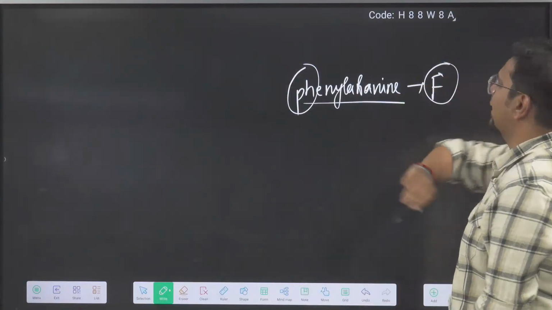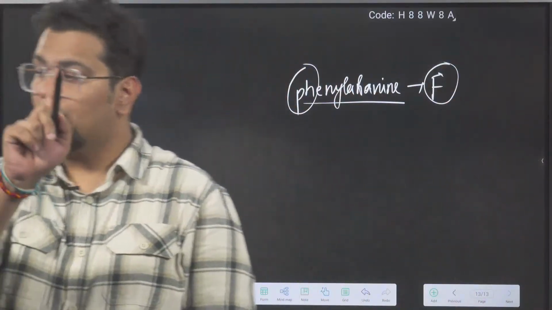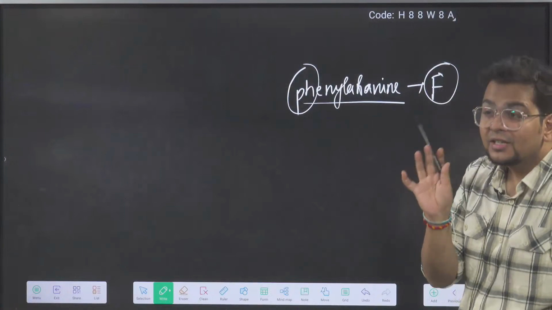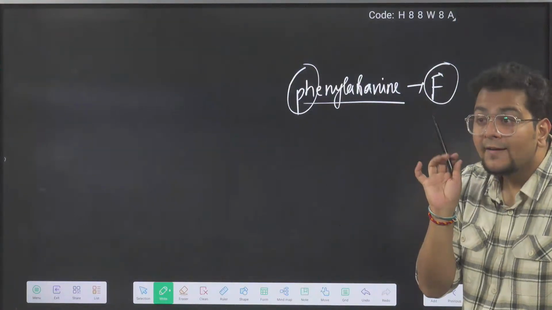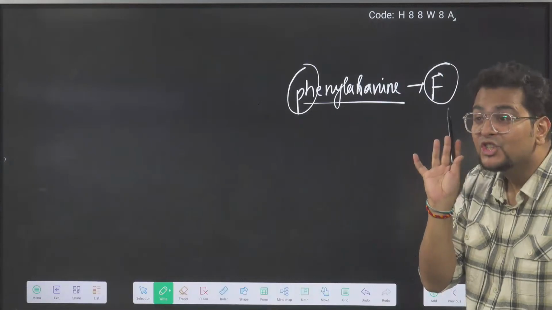Phenylalanine has a single letter code F. It's in your syllabus. In biomolecules it will come, and there also I will teach. Phenylalanine, F. F, pH.